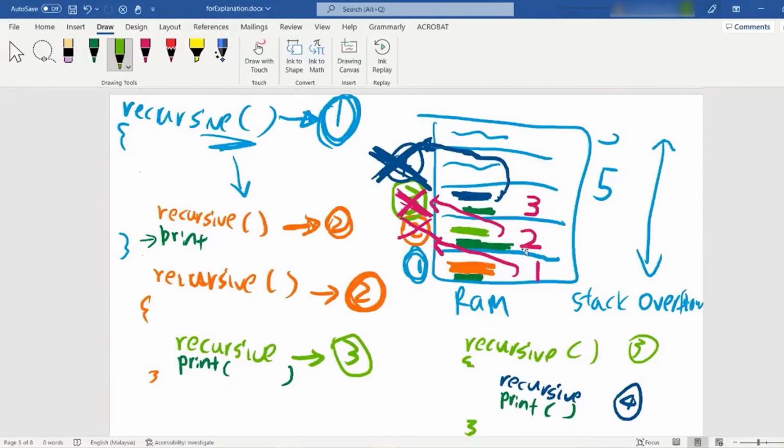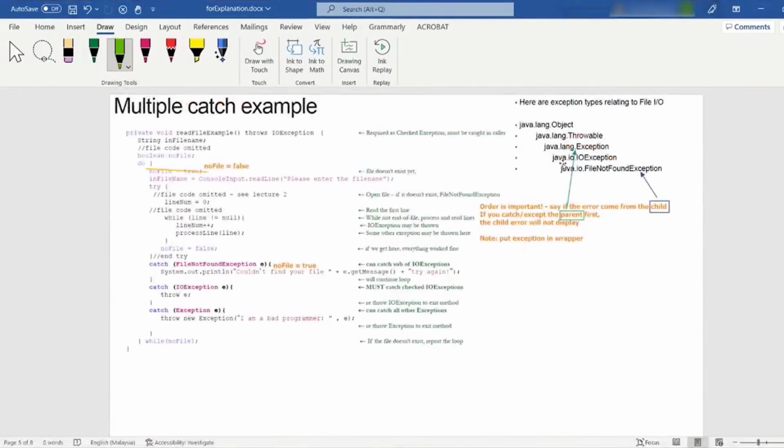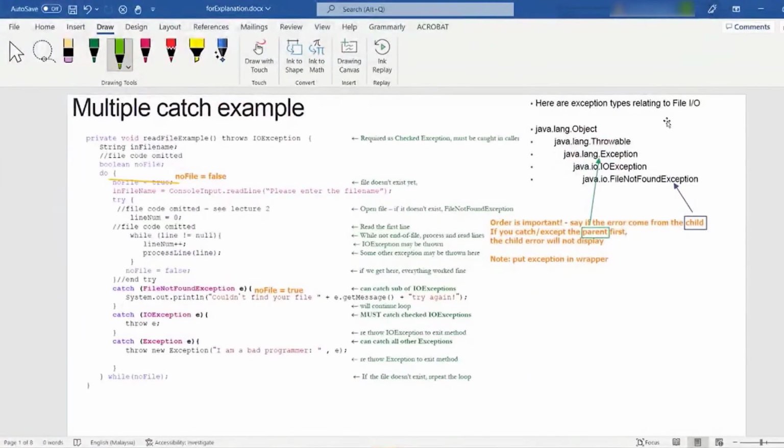In the exception, actually our Java has a few hierarchy levels. Object is the parent of every Java class. Then our Throwable inherits Object, and then Exception will inherit Throwable. IOException will inherit this one, and then FileNotFoundException will inherit this one.